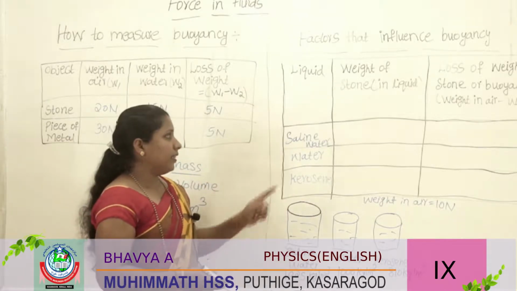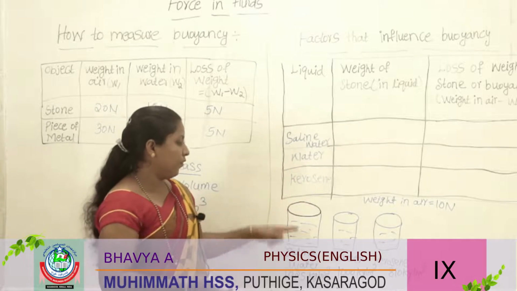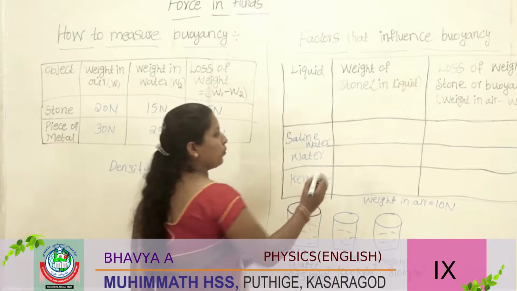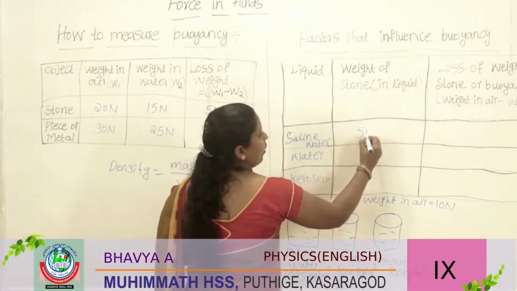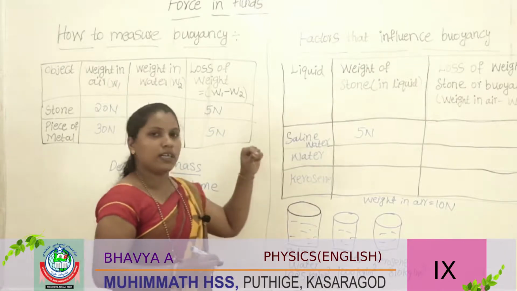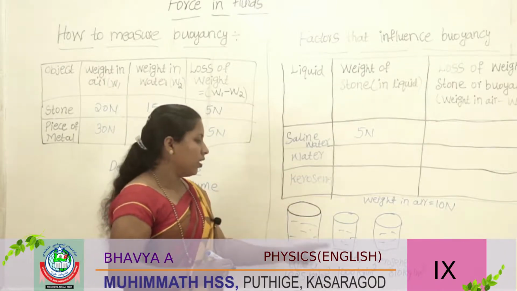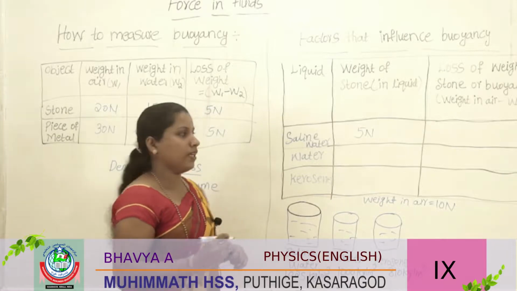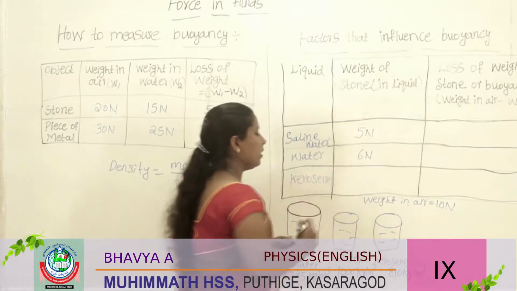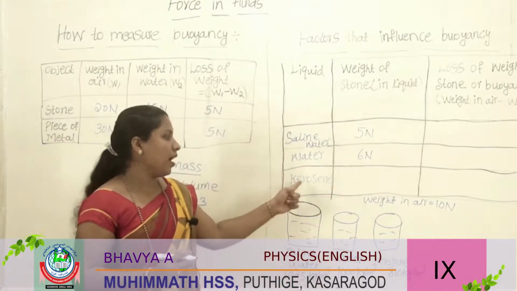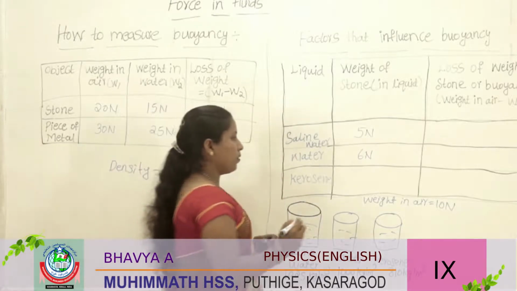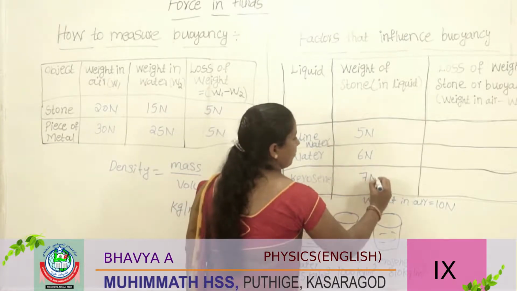So then you should measure the weight in saline water. You get 5 Newton there. Then in the same manner, the stone is measured in water, and that time you get 6 Newton. Then we should measure the weight in kerosene, and that time you get 7 Newton.